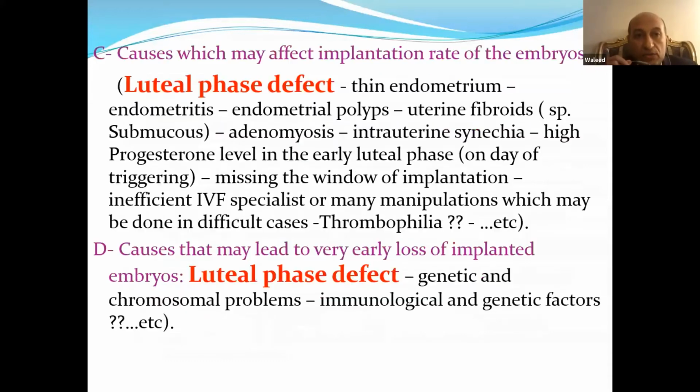Category C or 3, which is causes which may affect the implantation rate of the embryos.